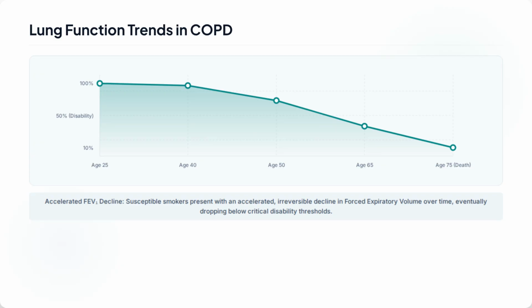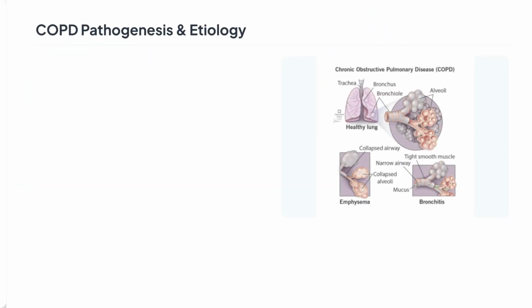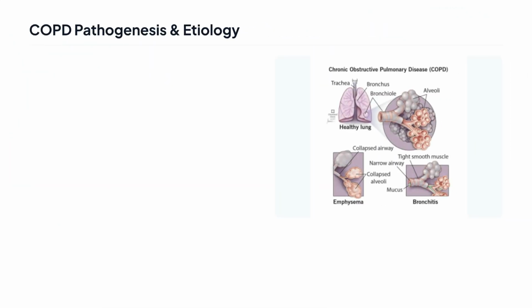Lung function in susceptible smokers with COPD shows an accelerated, irreversible decline in forced expiratory volume. Over time, this decline passes critical disability thresholds, leading to significant morbidity and eventual death. The etiology of COPD centers on chronic toxic insults from tobacco and pollutants.